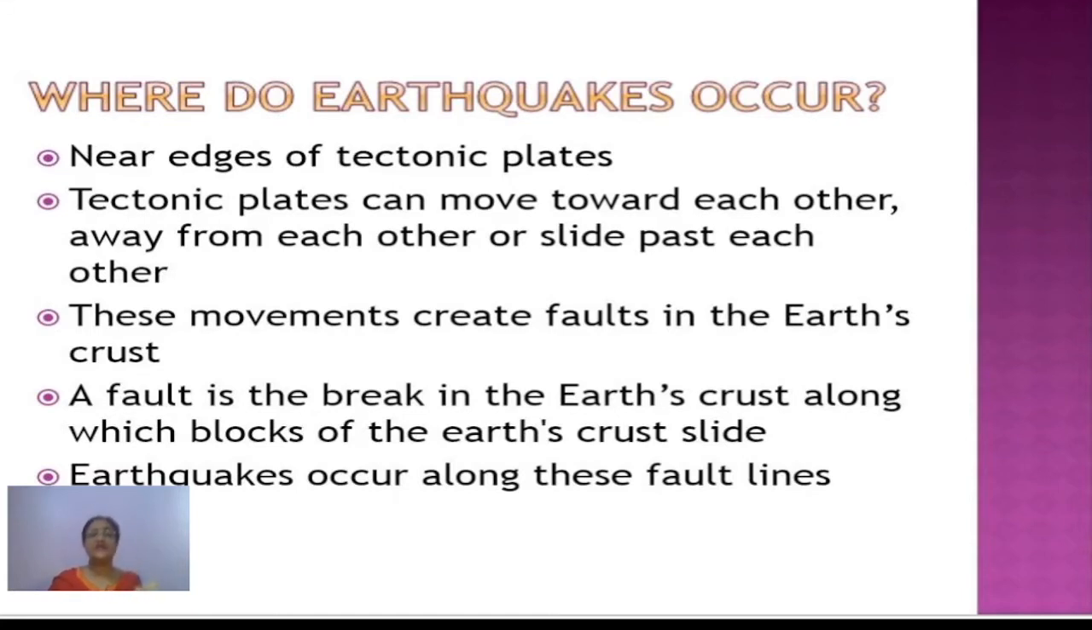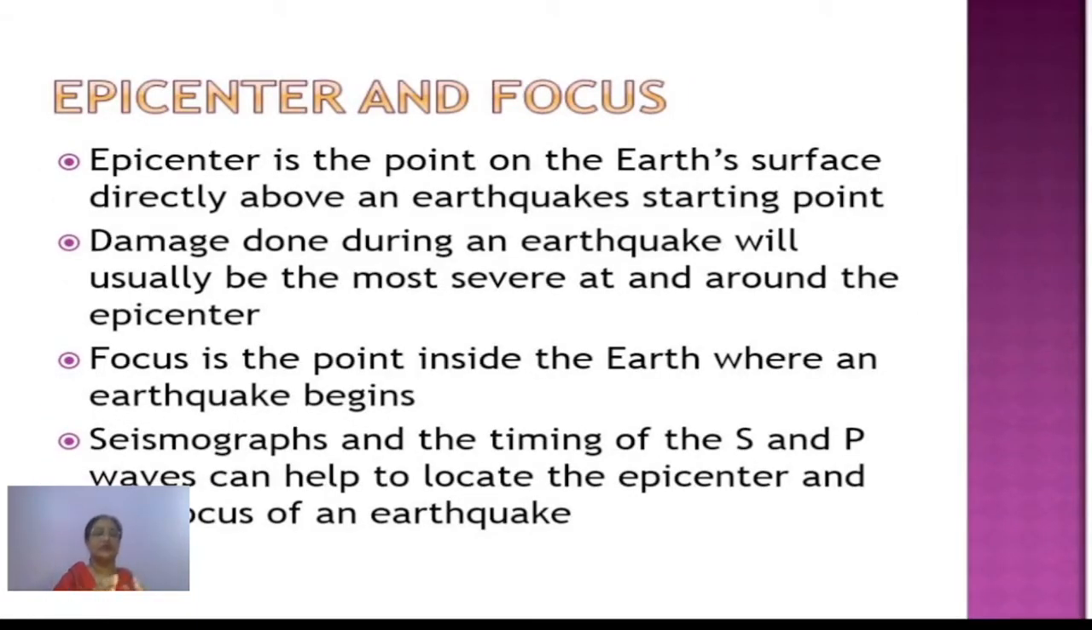Now these movements create faults in the earth's crust. A fault is a break, a fracture in the earth's crust, along which a huge block of the crust either slides down or gets uplifted. So earthquakes are generally found along fault lines. This is the crack or fracture which develops, called a fault, and along that fault line, or fault plane, earthquakes are mostly seen. Now the next two terms are the epicenter and focus. Again, these two terms are related to the earthquake.